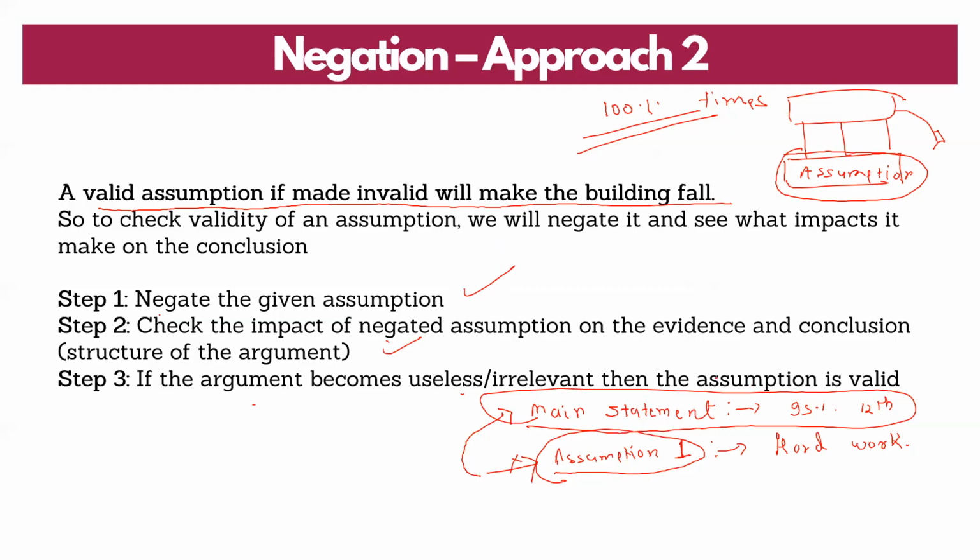Why so? Why, if it is making the conclusion useless or irrelevant, is it a valid assumption? For a simple reason, because we started with this basic theory that if the assumption is negated, the conclusion will fall. That means the conclusion will become useless. So that is what we have done. We negated the assumption and made the conclusion fall. If after negating the assumption the conclusion falls, it's valid. I hope you have got the point.